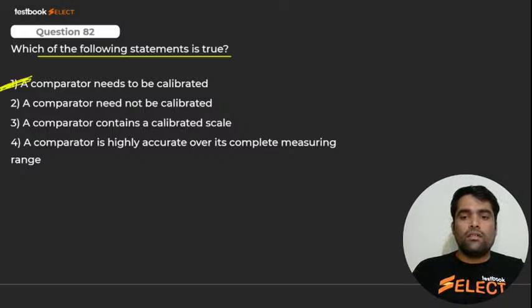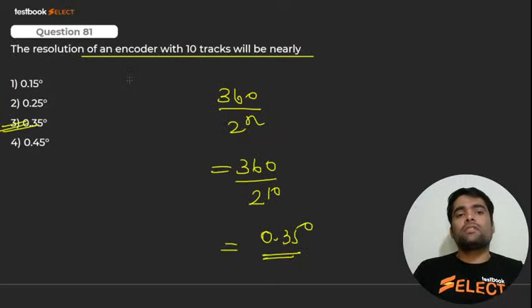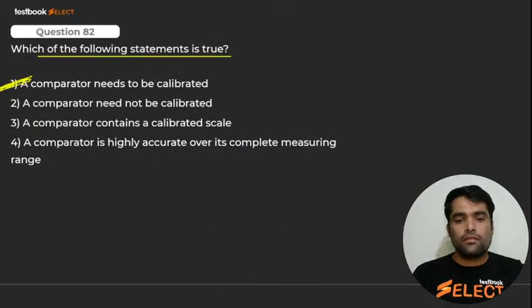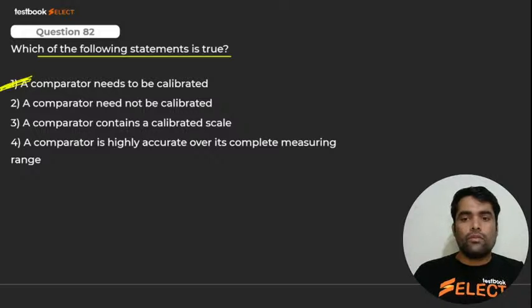Okay. 81, where is 81 from? This one. This question is from robotics. Very good. Here we go for next.